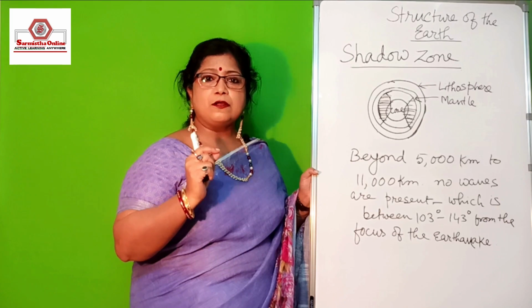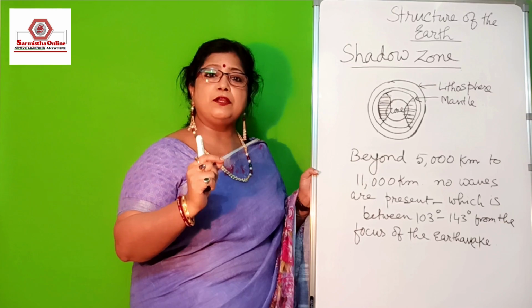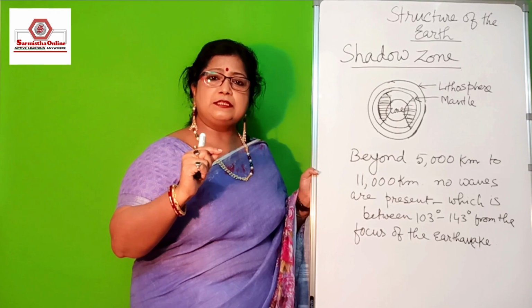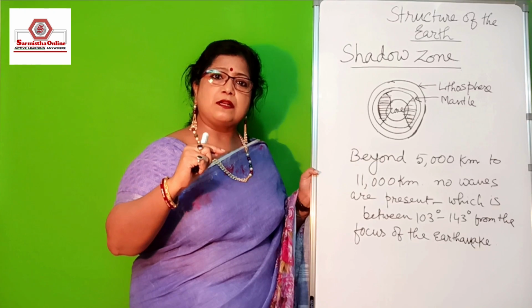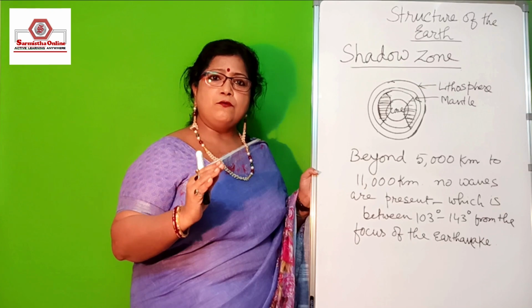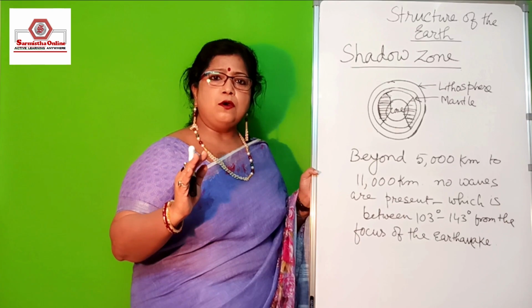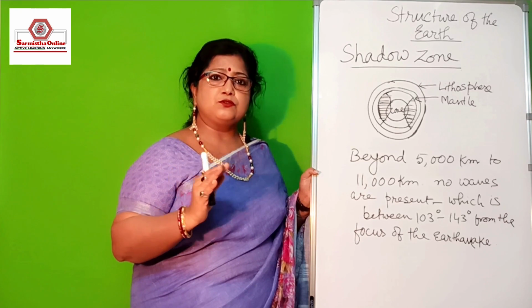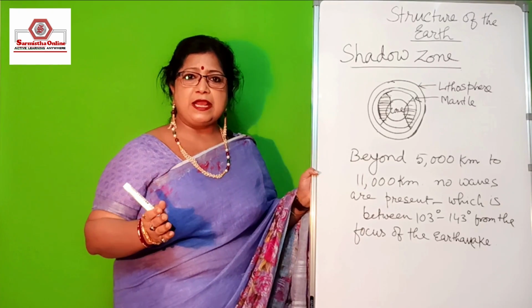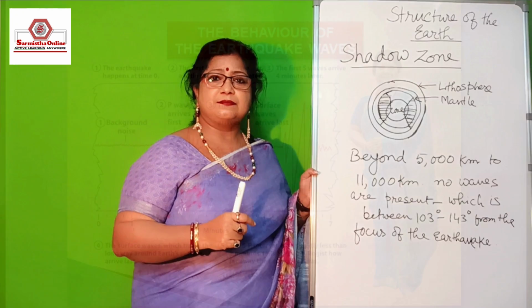Now what is the focus of the earthquake? That means the point of origin of the earthquake. From there, if you measure it in degree angle, that means 103 degree angle to 143 degree angle, over there no earthquake waves are present. That is known as the shadow zone. Now we will go to the slide for more details.